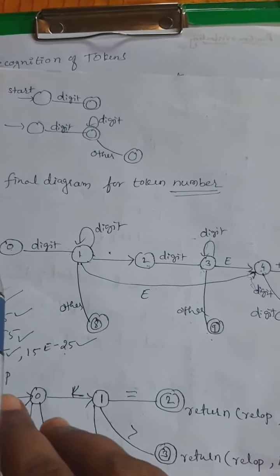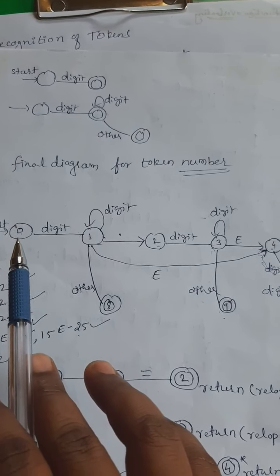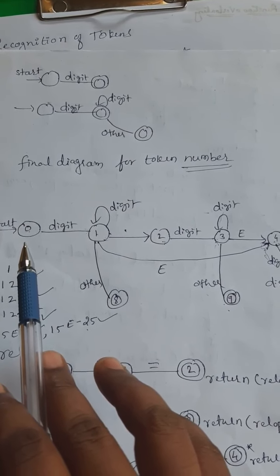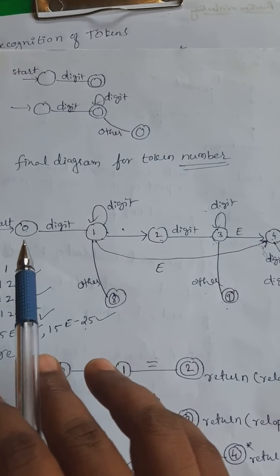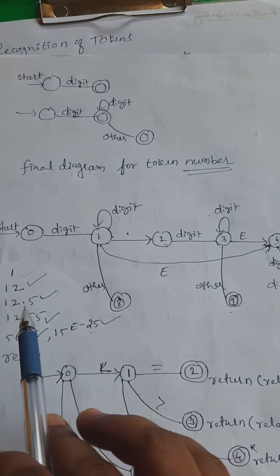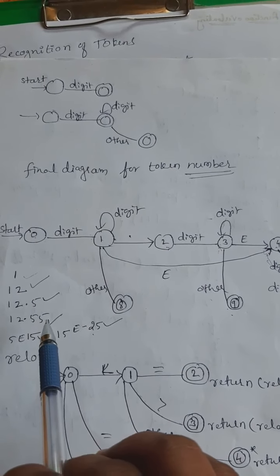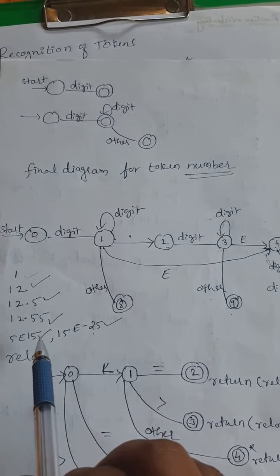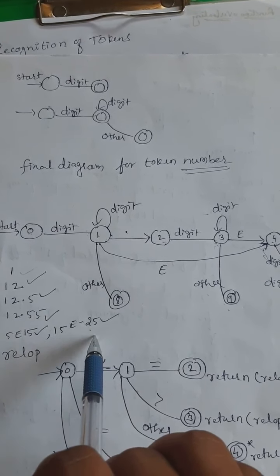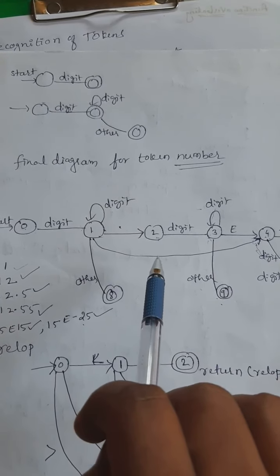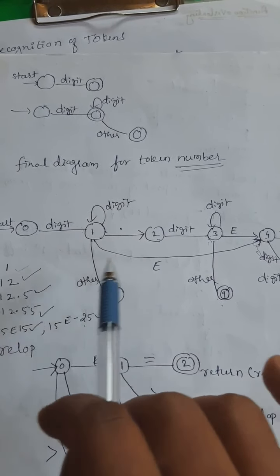So here the transition diagram starts with the 0 state. As I said, this pattern will recognize all types of numbers. So the number which has a single digit, 2 digits, decimal number, decimal with more than one digit, exponent number, exponent sign number. Let's see whether all these numbers are recognized by this transition diagram or not.